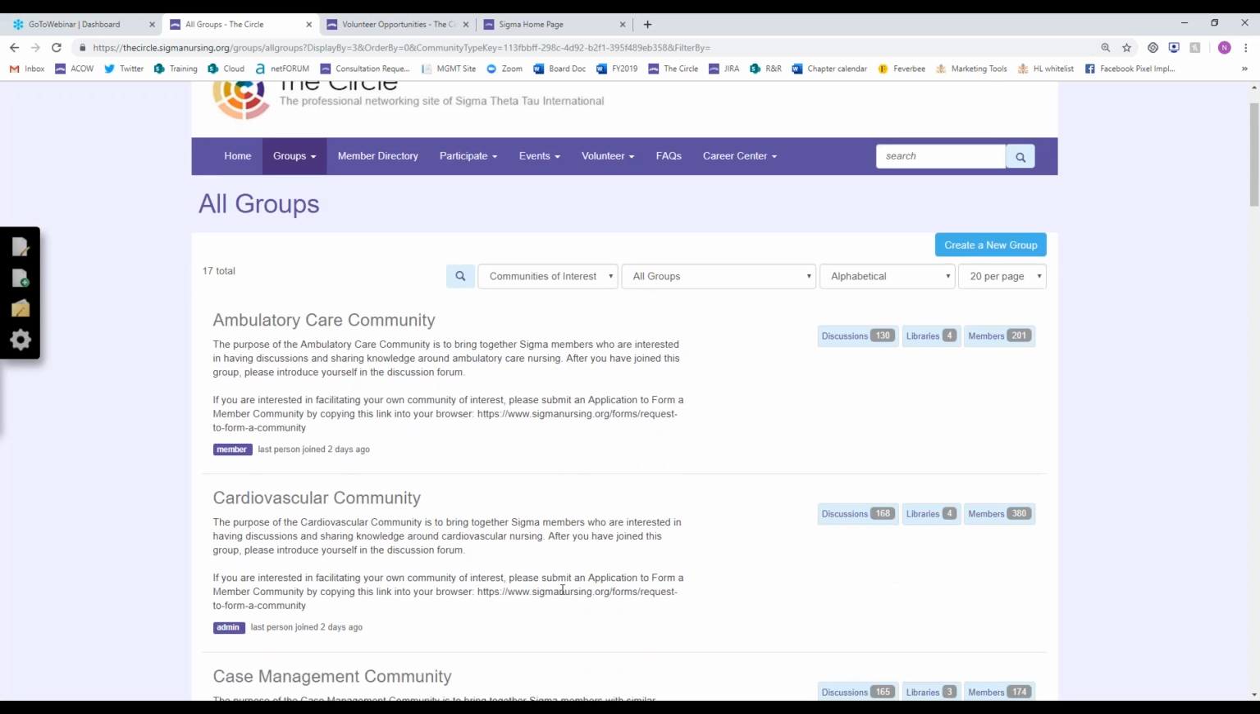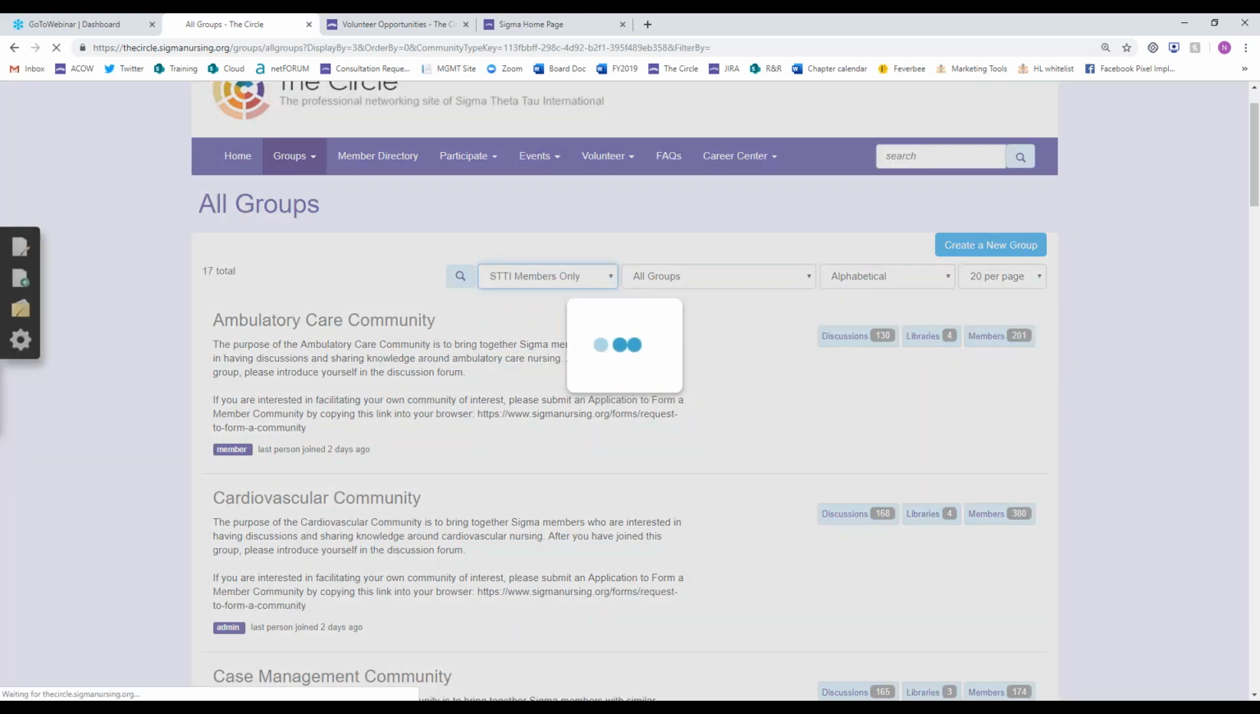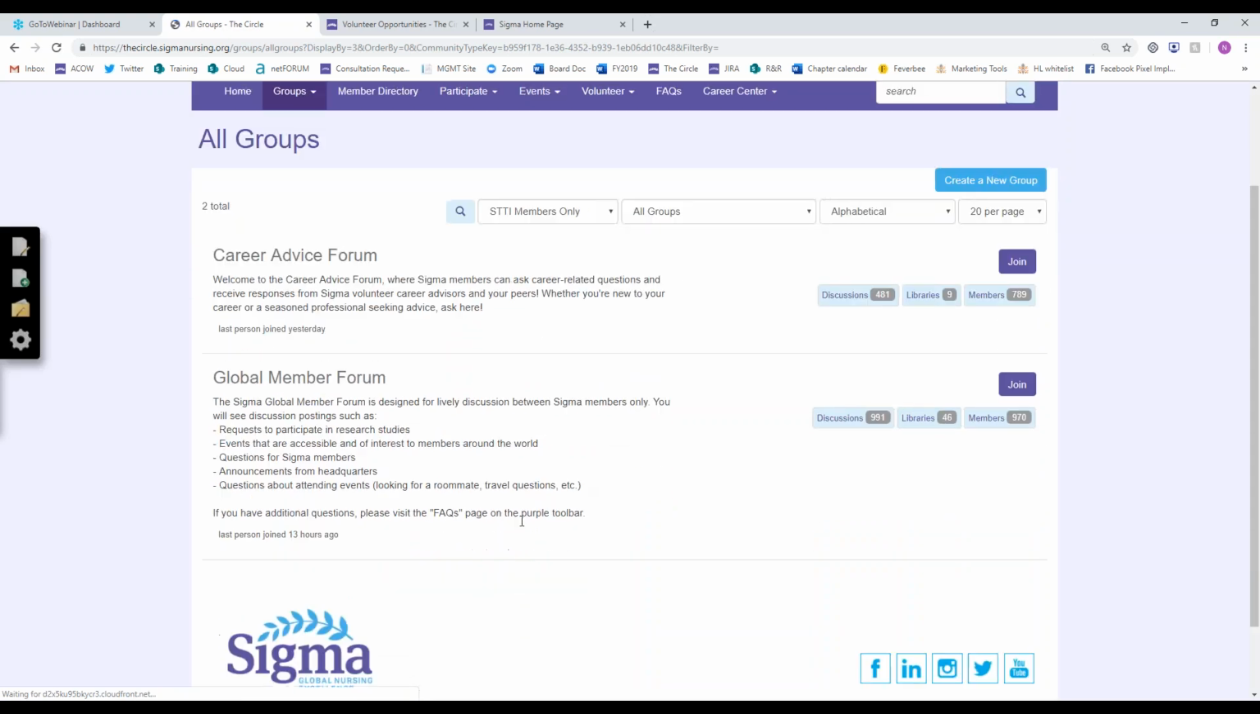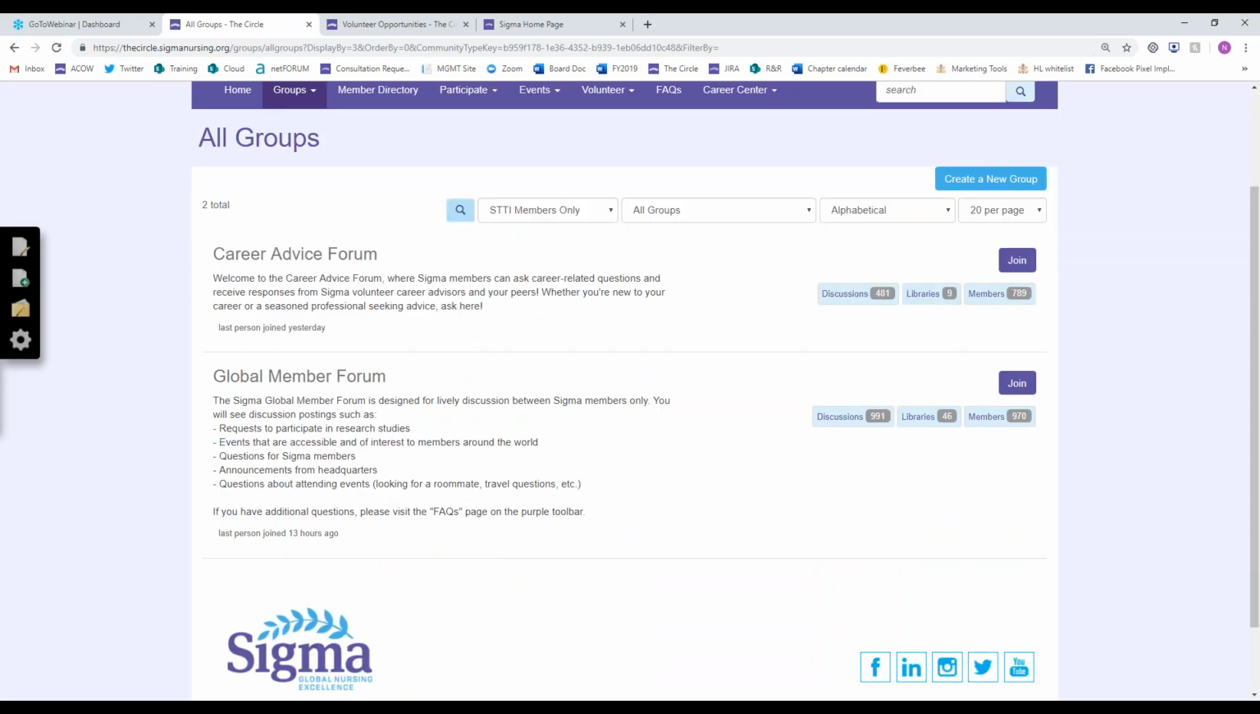All right, there are two other popular groups to join for members, and those are the Global Member Forum and the Career Advice Forum. So again, you can use these filters to find any of these groups that you may want to join. I clicked on Sigma Members Only, and here's the Career Advice Forum and the Global Member Forum, and I can click to join either of those two groups.